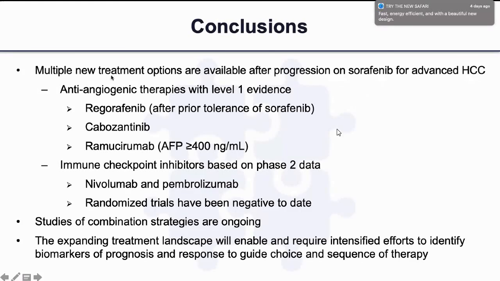So to conclude, there are multiple new treatment options available in second line for advanced HCC. There are options of anti-angiogenic therapies like regorafenib, cabozantinib, and Cyremza with AFP level of more than or equal to 400. There are options of immune checkpoint inhibitors like nivolumab and pembrolizumab, and studies are ongoing which are combining 1 or 2 options. And the expanding treatment landscape will probably in future enable and require intensified efforts to identify the biomarkers of prognosis and response to guide choice and how to sequence the treatment options.